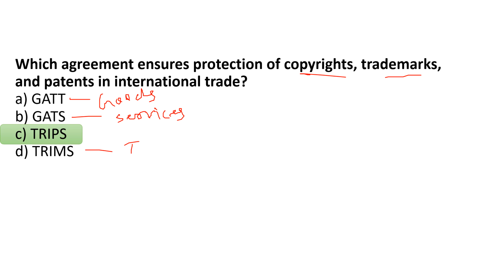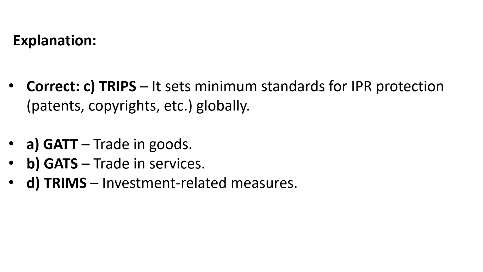TRIMS is related to investment. And TRIPS is related to IPR, that is intellectual property rights. Clear? TRIPS sets the minimum standards for IPR protection, patents, copyright, GI and so on, globally. GATT is trade in goods, GATS is trade in services, and TRIMS is investment related measures.